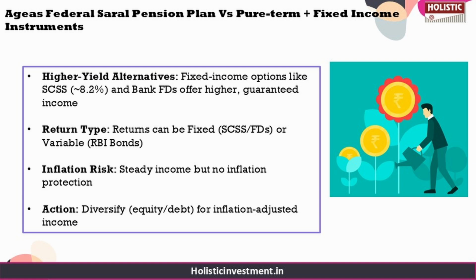RBI floating rate bonds give you 8.05% per annum, which is the rate subjected to revision every 6 months. So while SCSS and FDs offer fixed returns for a defined term, RBI floating rate bonds carry a variable interest rate. So these options can provide a steady income but do not address inflation risk, meaning your real income will diminish over time. So to generate inflation adjusted income, diversification between equity and debt is crucial.